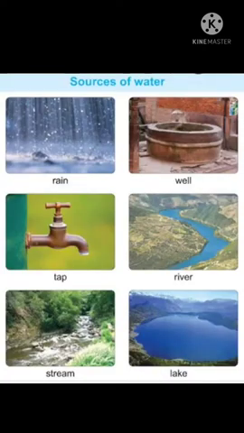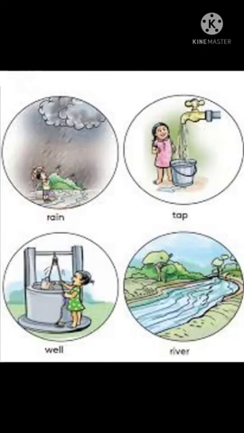Can you tell me from where do we get water? No? Okay, I will tell you. We get water from rivers, ponds, lakes, wells, taps, etc. These are the different sources of water. One more thing I want to tell you, that the main and natural source of water is rain. Alright? So students, we will draw rain, tap, river and a well.